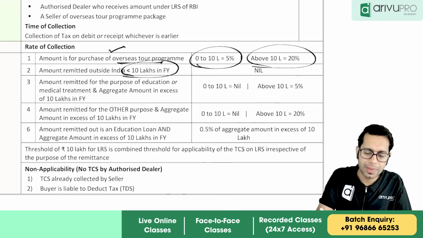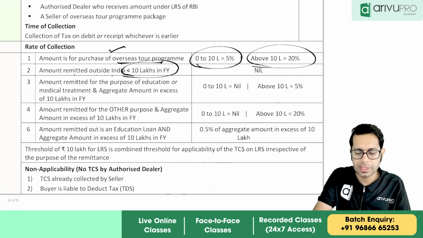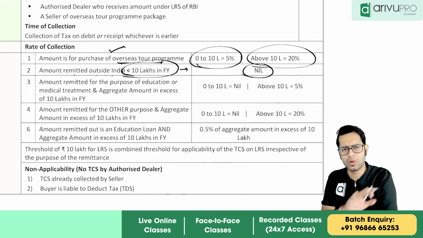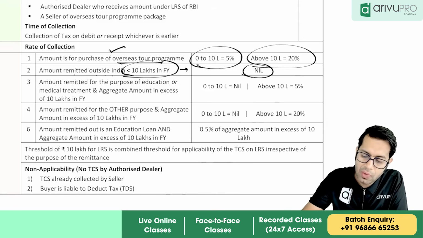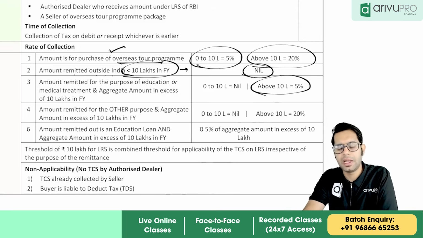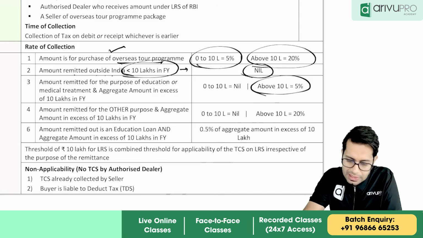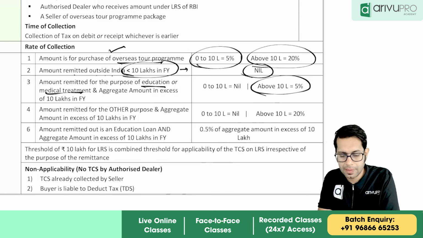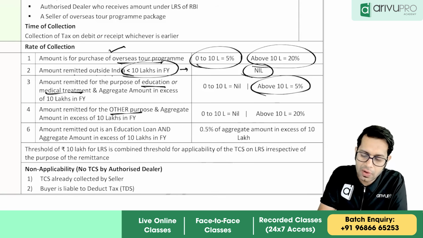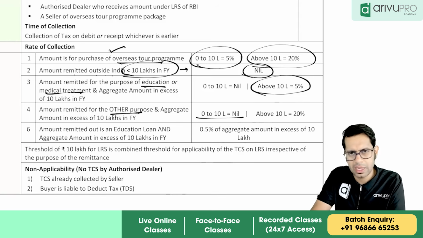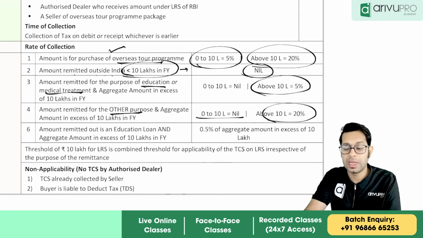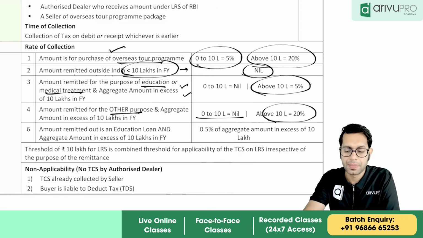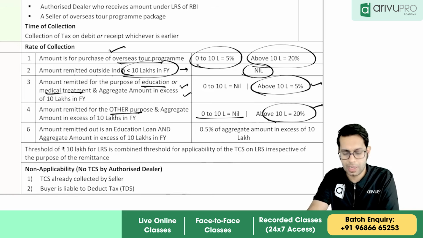When you are sending money, the amount remitted outside India, if it is up to 10 lakh rupees, you are sending to your relative, your friend, whoever is there outside India, up to 10 lakh rupees, no TCS. But if you send more than 10 lakh rupees, then 5% TCS is applicable if the money is sent for the purpose of education or medical treatment. And if the money is sent for any other purpose, then up to 10 lakhs, no TCS. More than 10 lakhs, 20% TCS is applicable. For education and medical, 5%. For any other purpose, 20%.